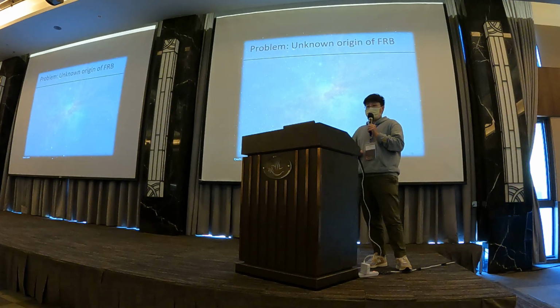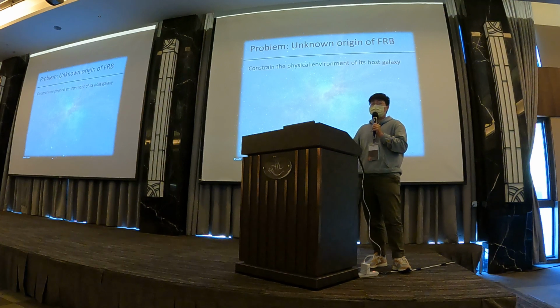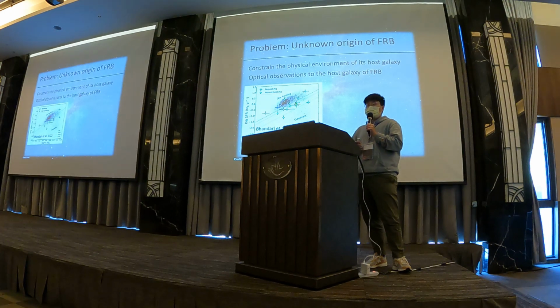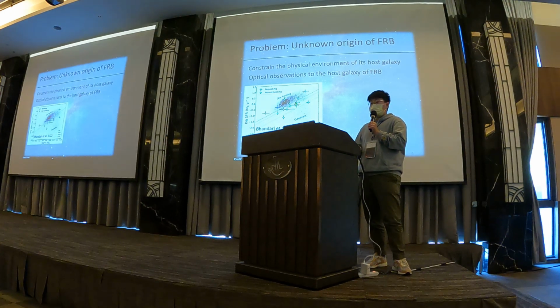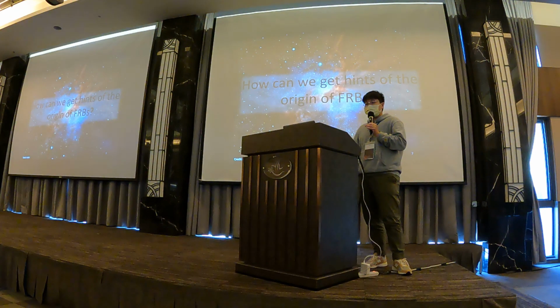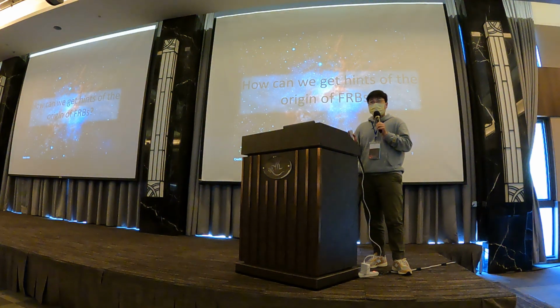So the first thing people would do is to constrain the physical environments of the host galaxies. And they will do many optical observations of the host galaxies too. However, in this plot, we can see that both non-repeating FRBs and repeating FRBs could be in either star-forming or quiescent galaxies. And it also shows diverse properties in their host galaxies. So this means that we don't have a conclusive answer from the optical data. So how can we get a hint of the origin of the FRBs?